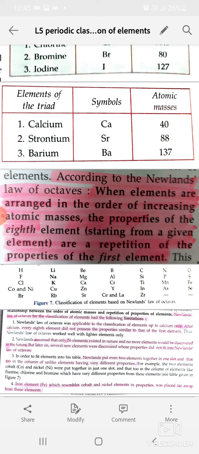As more and more new elements were discovered, they could not be fitted into the octave structure. Newland's classification of elements based on his law of octaves, however, gave a very important conclusion that there is some systematic relationship between the order of atomic masses and repetition of properties of elements. Newland's law of octaves for the classification of elements had limitations also.